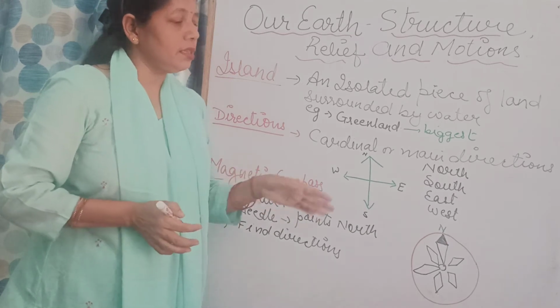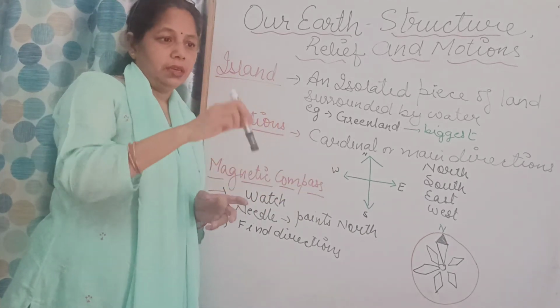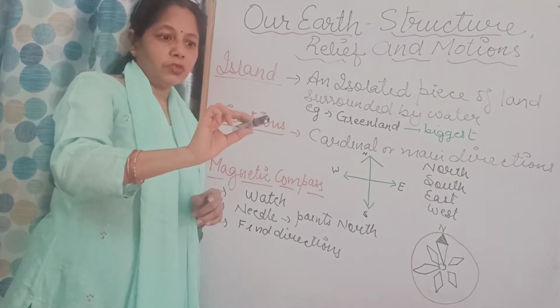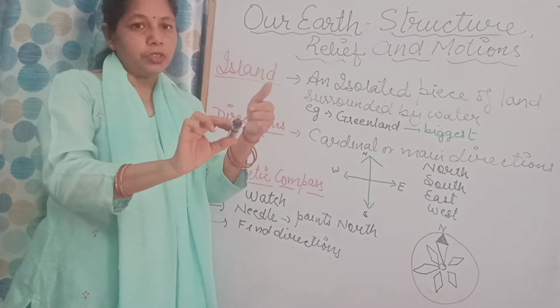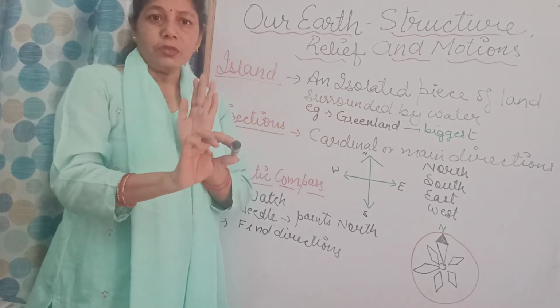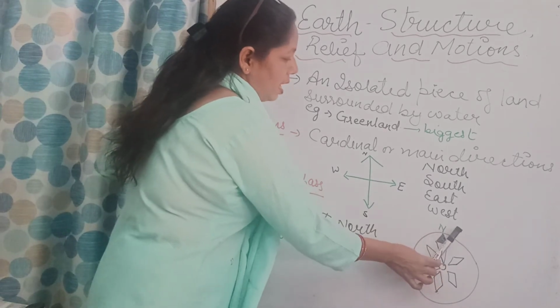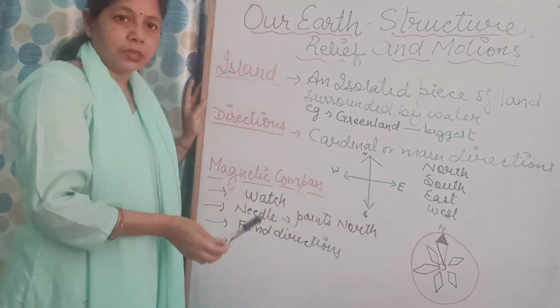Suppose he is sailing in the east direction, and the compass shows that the north is here. It points like this. So then he knows, okay, I have to move to the north. So he will turn the ship back and move towards the north. This is the way the needle helps. See, the needle is like this, and it keeps moving as per the direction of the north.